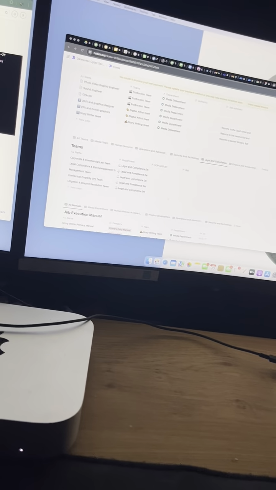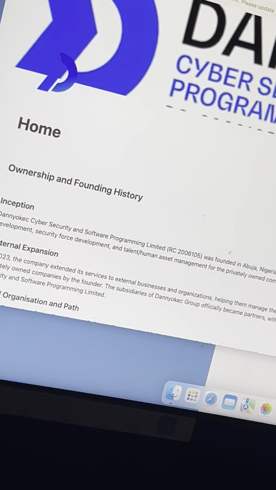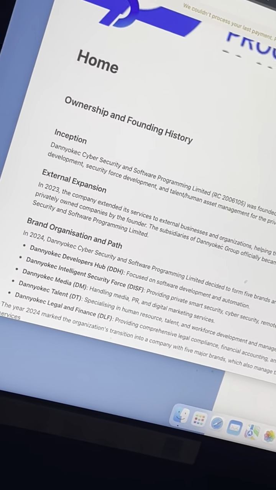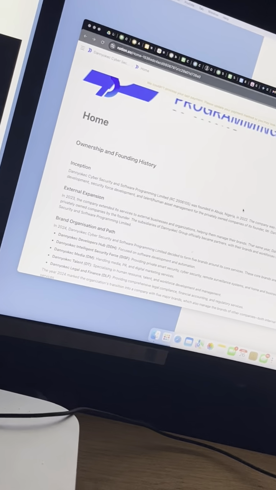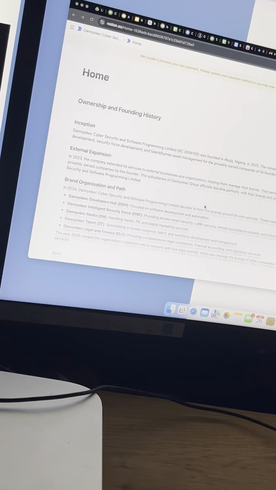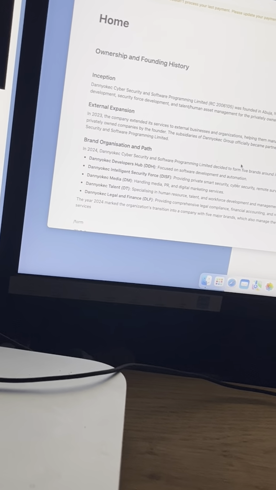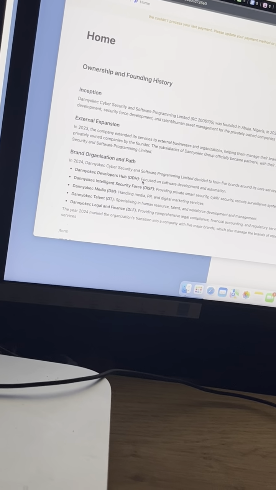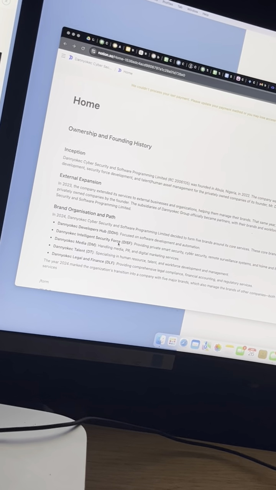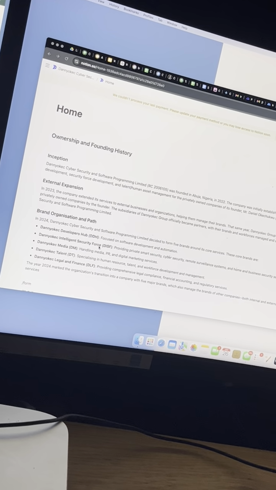Okay, good. If I zoom this, you understand better. So this is about my company. You can see the company right here, and this is a bit about the company. So if we employ you, for instance, to become a partner, there are 5 major brands we have. The Danokek Hub, Developers Hub. This is the one you would see that talks about software development. The Danokek Security. I'm kind of good with cyber security because I've been hacking for quite some time.